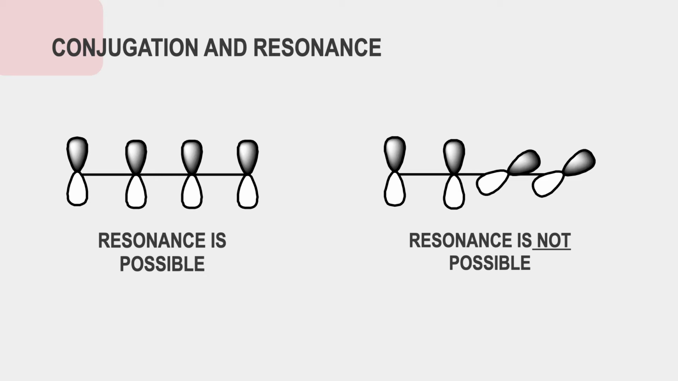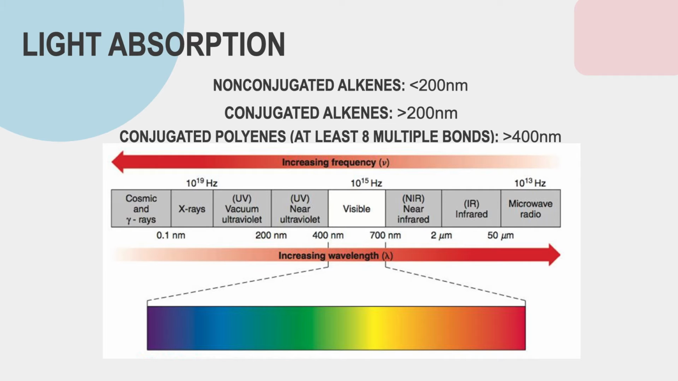The pi electrons will then delocalize and share among a group of atoms, which is a property we refer to as resonance. Resonance creates stability and a lower energy state within a molecule. Conjugated molecules exhibit interesting qualities, one of them being their increase in light absorption.